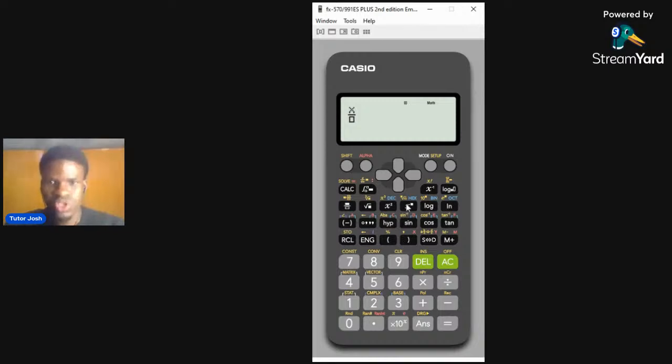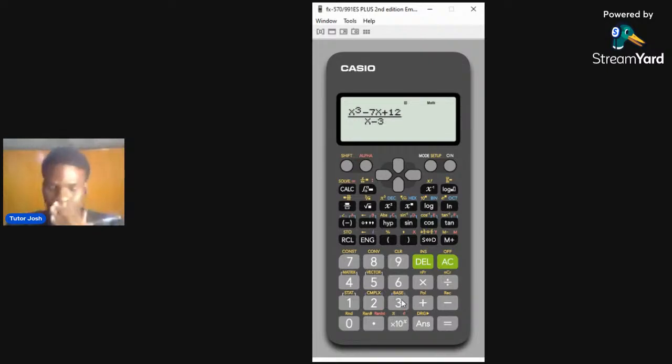To bring raised to the power of 3, you press this and you press 3, then you navigate, then you press minus 7x, that was the question, right? Then plus 12, then you navigate downward to press alpha x minus 3.